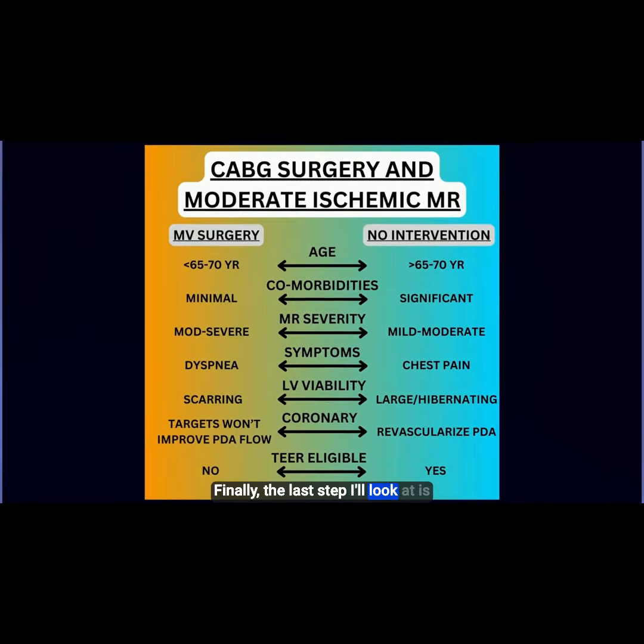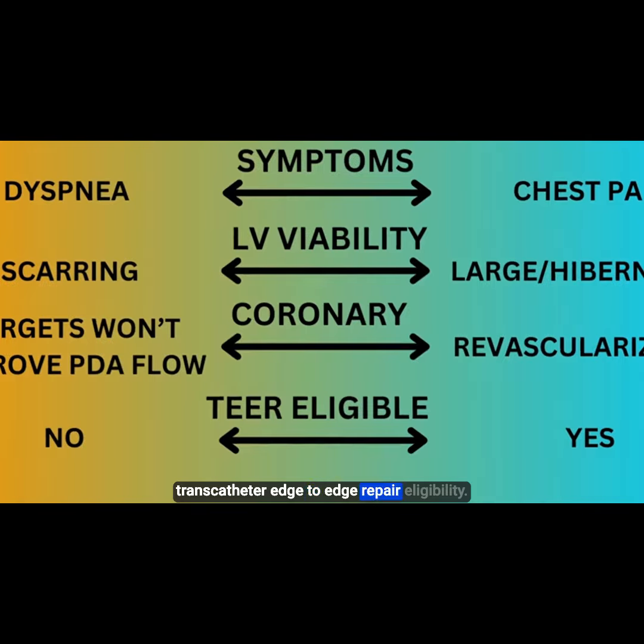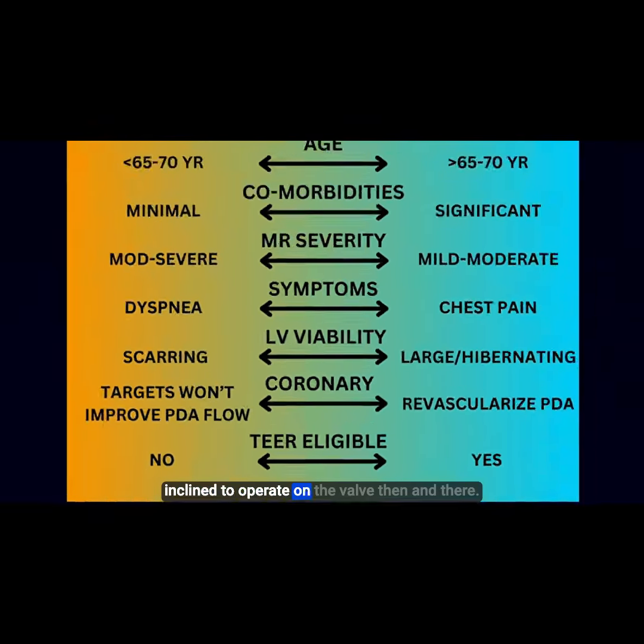Finally, the last step I'll look at is transcatheter edge-to-edge repair eligibility. This tells me, are there alternative options available or not? Whereas if there's not alternative options, I may be more inclined to operate on the valve then and there to avoid a redo surgery. Versus if you know the patient can have a MitraClip a few years down the road, you may be less inclined to operate on the valve then and there.